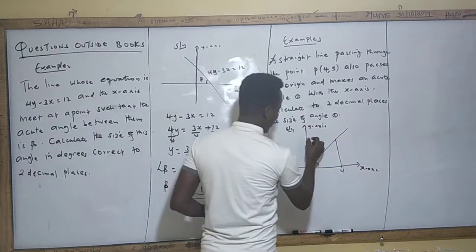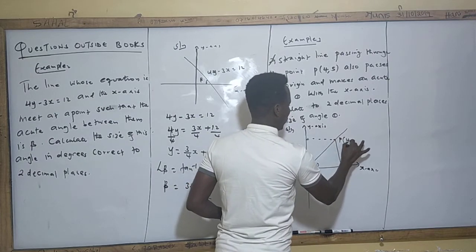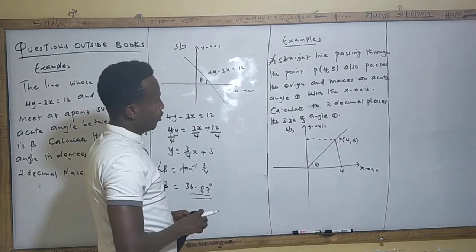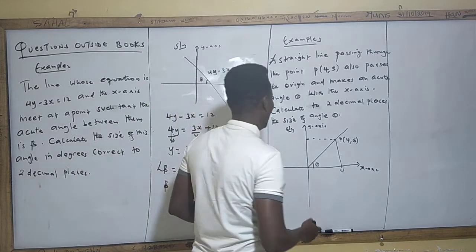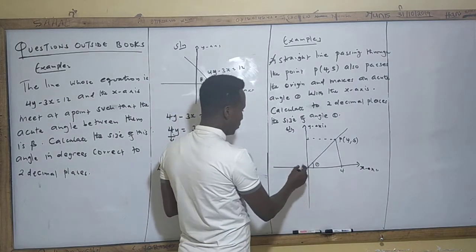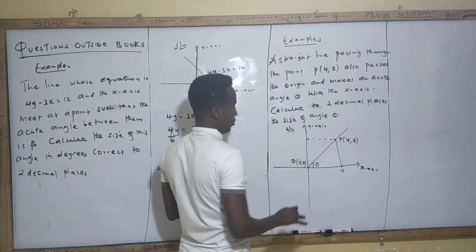Let's say this point is B, which is (4, 5). Now I want to get this angle. By the way, I don't have the equation, but remember we were also told the line passes through the origin. Let's assume this point Q is (0, 0).